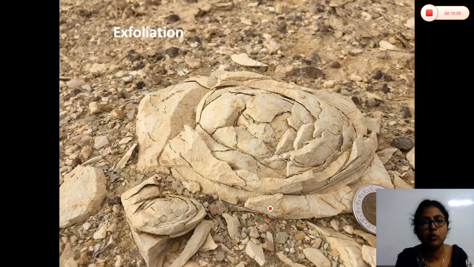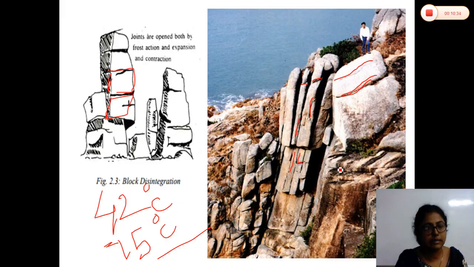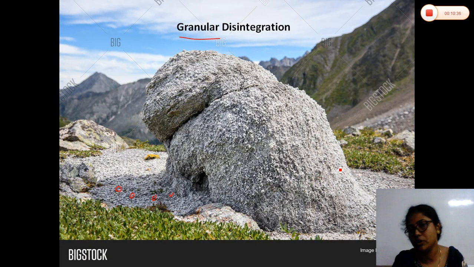One more diagram I am showing you, so you can understand very well. Just see this. The outer portion of the rock is getting peeled off layer by layer. This is called the exfoliation process, and this also takes place due to alternate expansion and contraction of the inner and outer layers of the rock due to the alternate heating and cooling process. So these three weathering processes, exfoliation, block disintegration, and granular disintegration, are all called physical weathering. What is the reason behind it? Yes, the reason is temperature variation.